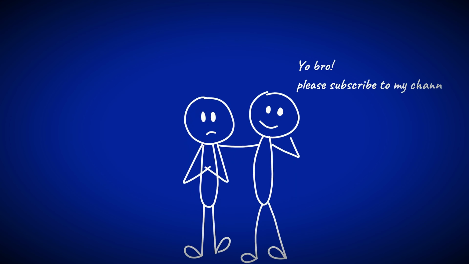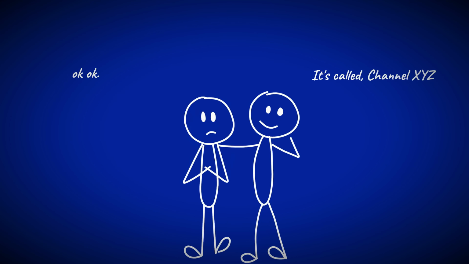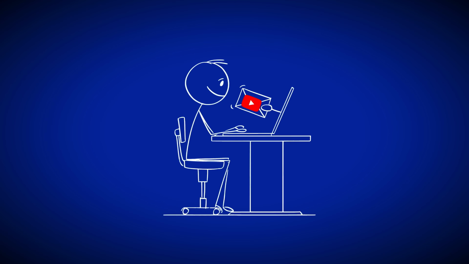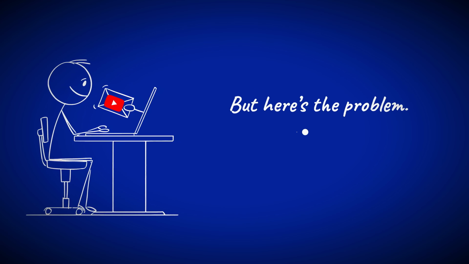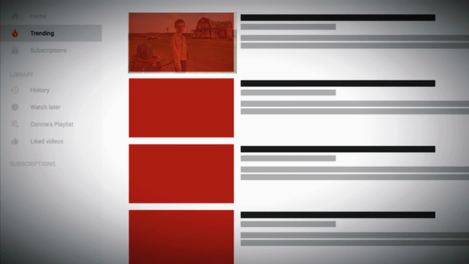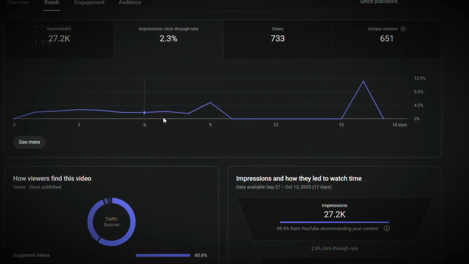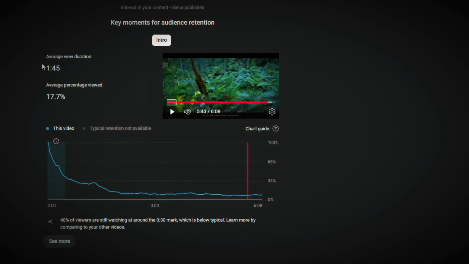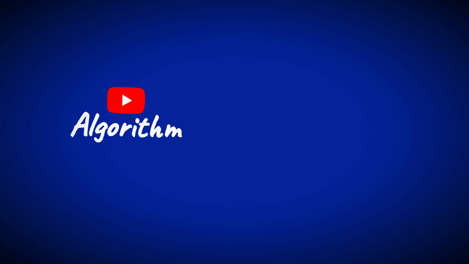You see, when you ask friends or people in the comments of other creators to subscribe, YouTube will start showing your new videos to them first. But here's the problem. Most of them subscribed because you asked, not because they actually enjoy your content. So when your video shows up, they either don't watch at all or click off after a few seconds. That hurts your CTR, which is the click-through rate, and AVD, the average view duration. And YouTube takes that as a sign that your video isn't good. Once that happens, the algorithm stops pushing it to new viewers.